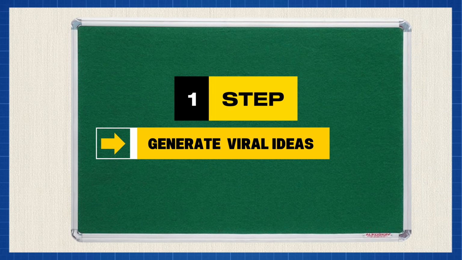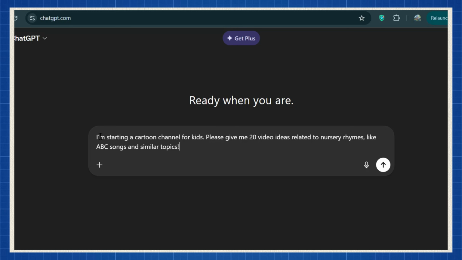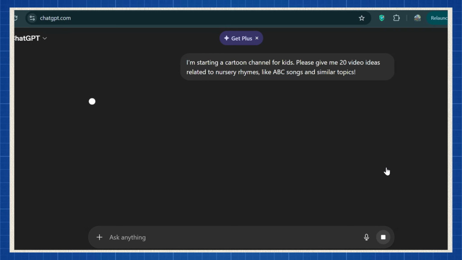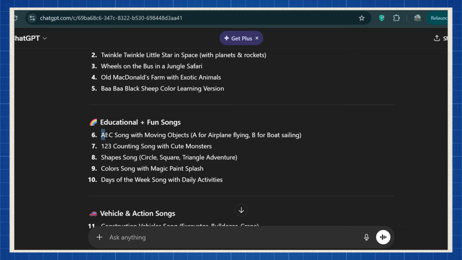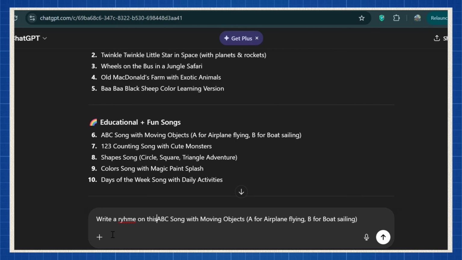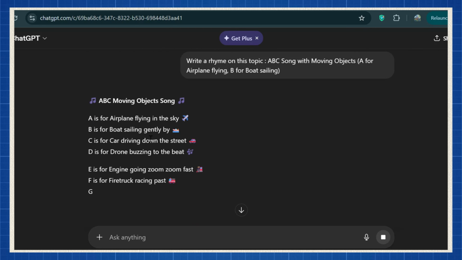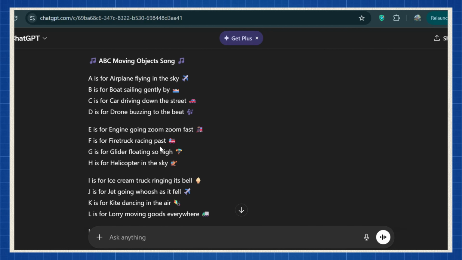Step 1. Generate a viral idea. All you have to do is open ChatGPT and type in a simple prompt asking it to generate 20 nursery rhyme ideas. That's it. Within seconds, you'll have a full list of creative, ready-to-use concepts right in front of you. Don't overthink it. Just scan through the list. Pick one idea that feels catchy, simple, and fun. Once you've got your topic, copy it and go right back into ChatGPT. This time, you're going to ask it to write a full nursery rhyme based on that idea. And just like that, boom, you now have a complete rhyme, structured, catchy, and ready to turn into content. No writing skills, no stress, just pure output.